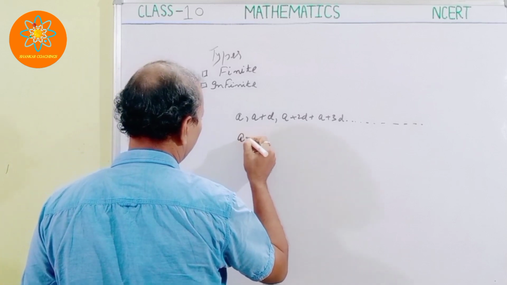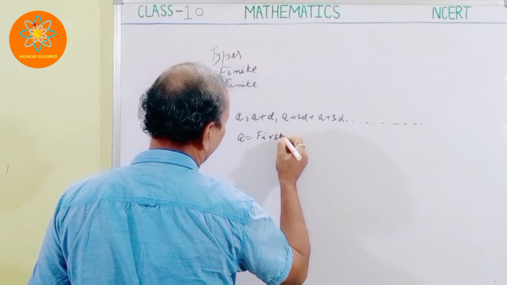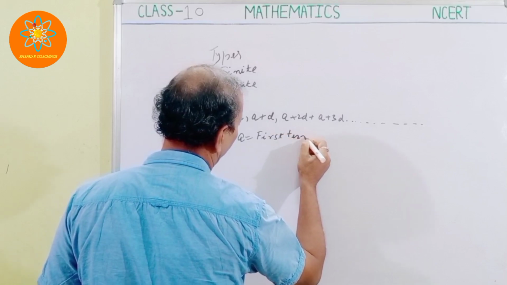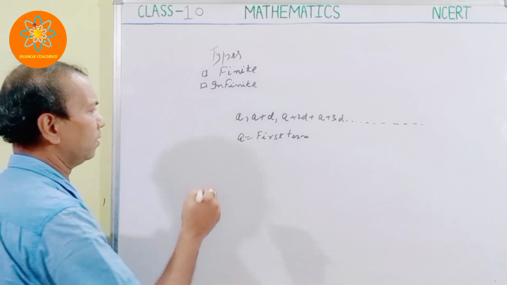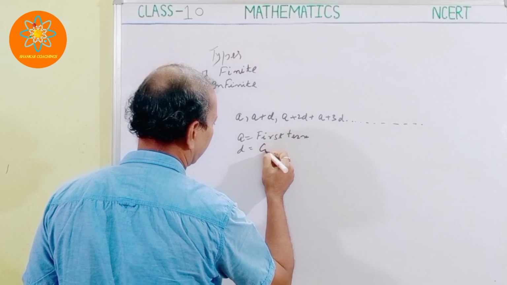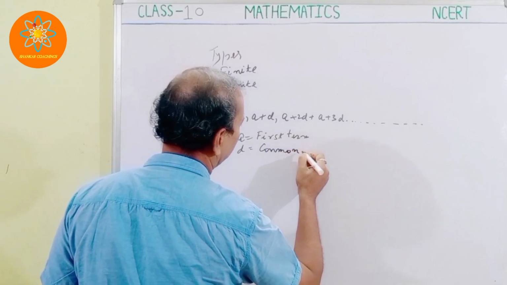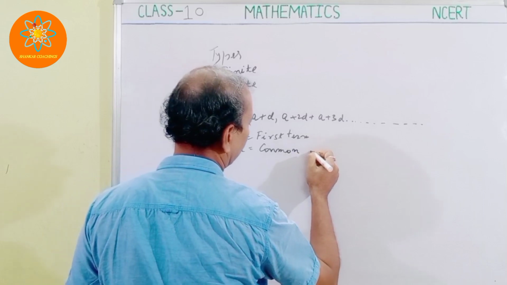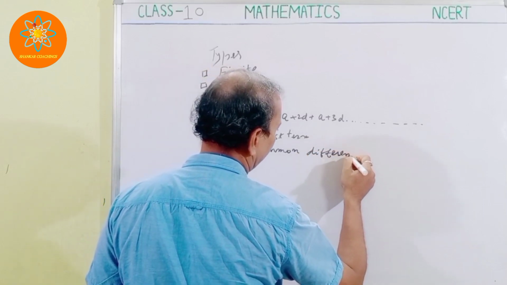This is called the first term. And what is d? D is nothing but your common difference. This is the common difference.